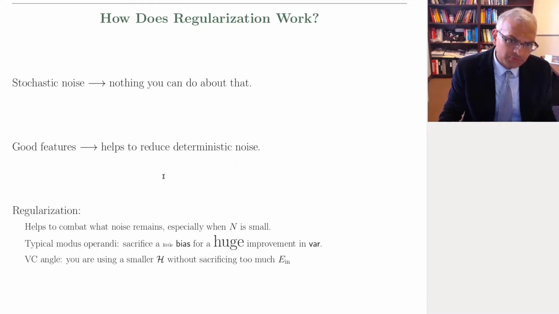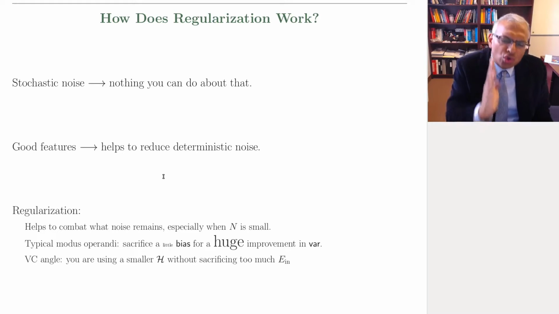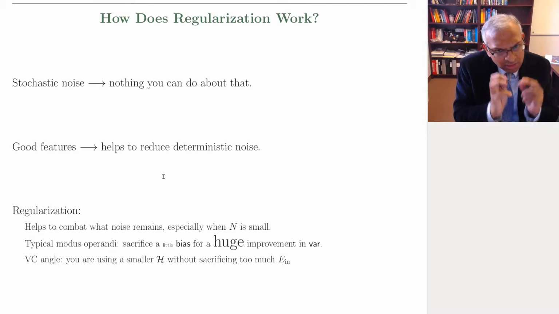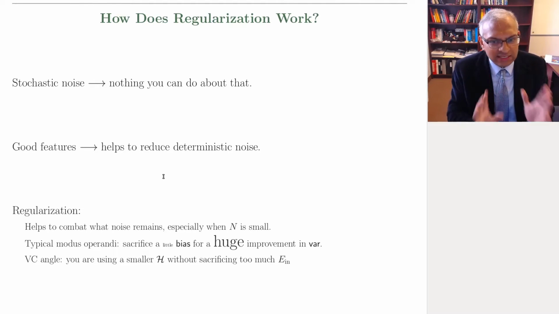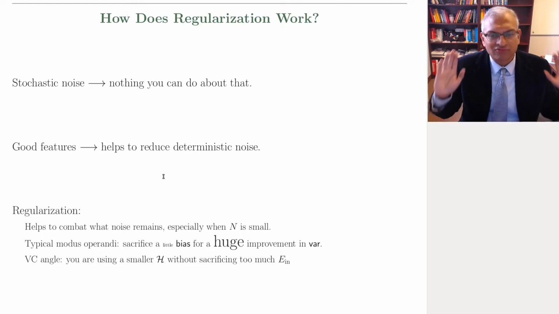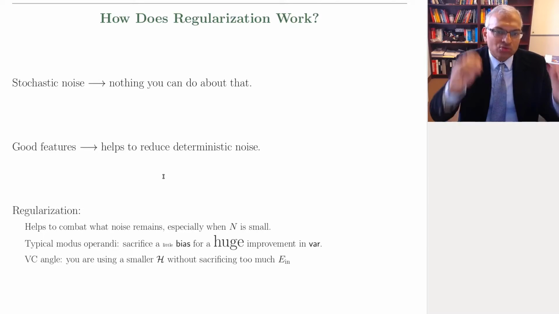Okay. So, summary. How does regularization work? You've got noise in the data. You always have noise. And now you can select good features to try to reduce deterministic noise. You cannot do anything about stochastic noise. So you always have noise in the data. Take that as a fact of life. And noise in the data will lead the learning astray. That's another fact of overfitting. So you have to do something about it. And so that means you have to regularize.